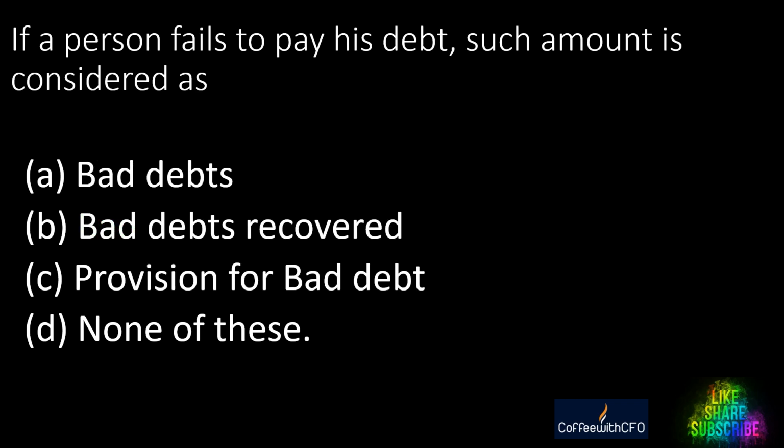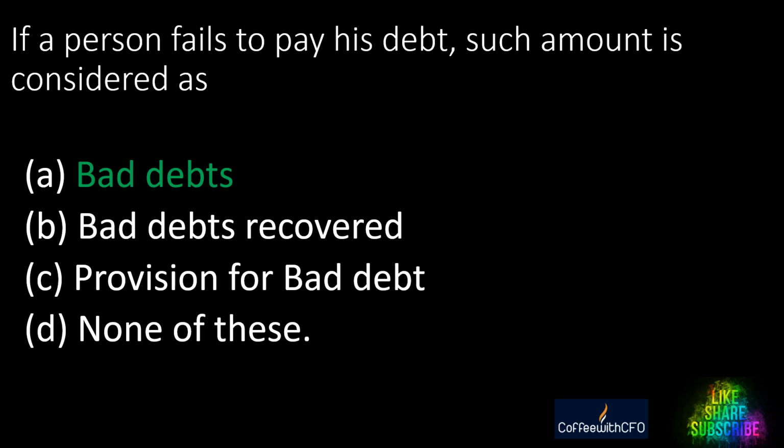Next question, if a person fails to pay his debt, such amount is considered as what? A. Bad debts, B. Bad debts recovered, C. Provision for bad debts, D. None of this. And the answer is bad debts.